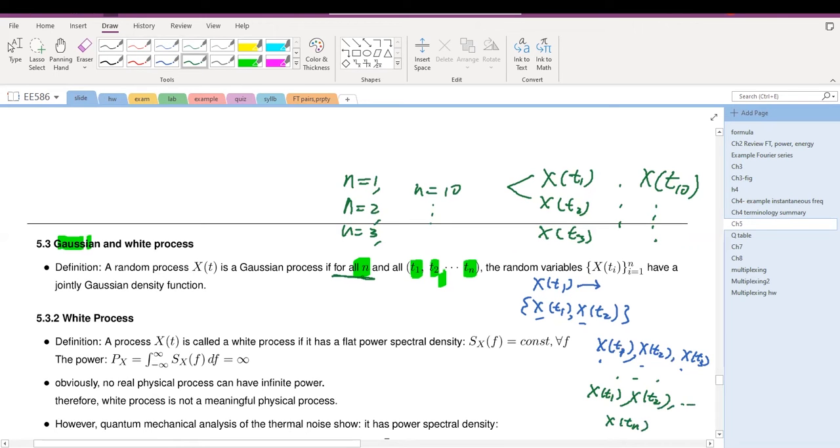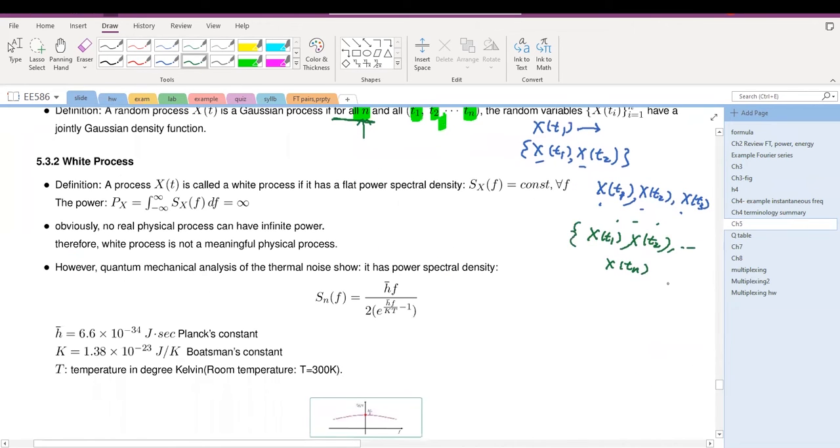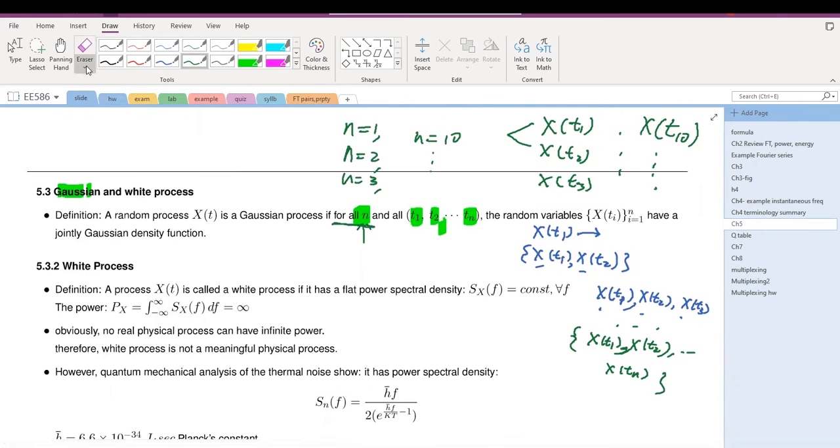And remember, n is an arbitrary integer. All of these random variables are jointly Gaussian. If random process x(t) has these properties, then this random process is a Gaussian random process.